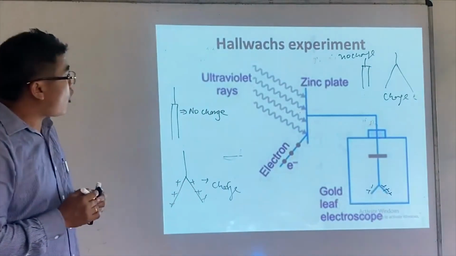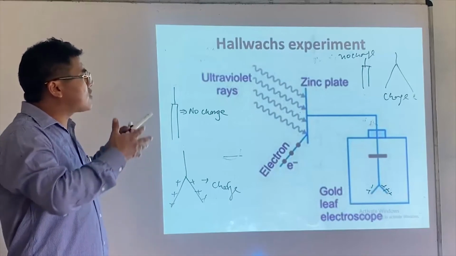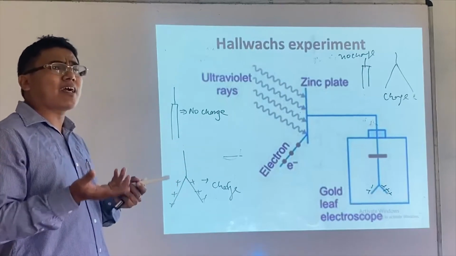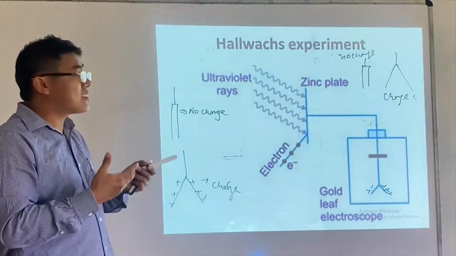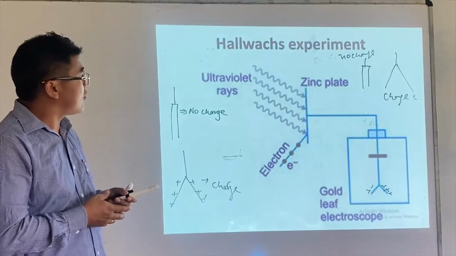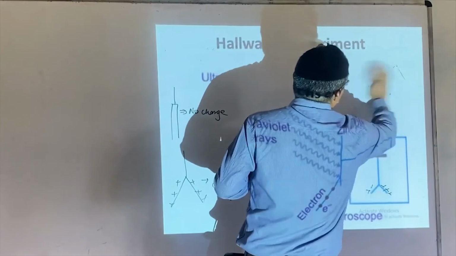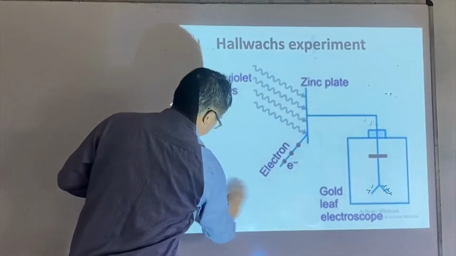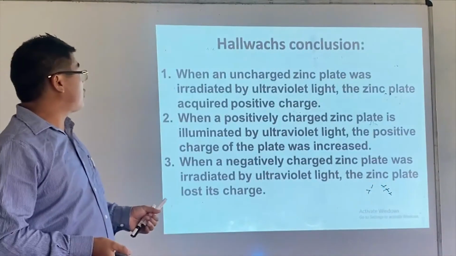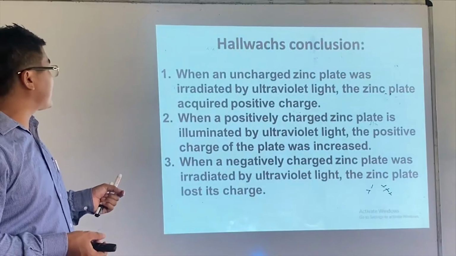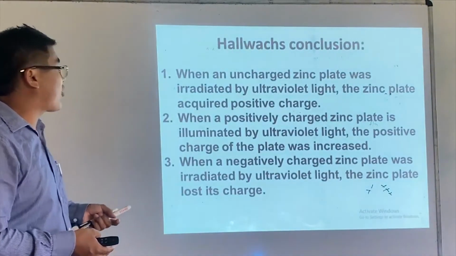This observation was done by Hallwachs, and these observations can be explained only under the condition that electrons can be removed when the zinc plate is exposed to UV radiations. All right. So these are the observations. These are the conclusions: when an uncharged zinc plate was irradiated by UV radiation, the zinc plate acquired a positive charge.